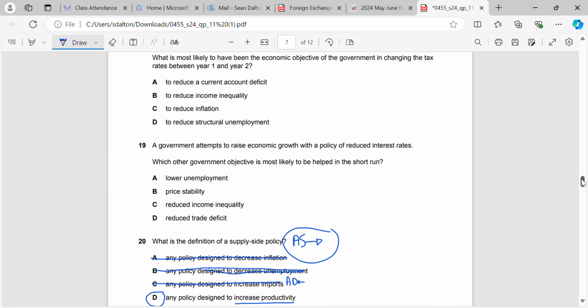Okay, 19. A government attempts to raise economic growth with a policy of reduced interest rates. So they're decreasing their interest rates. What other government objective is most likely to be helped in the short run? So first thing we need to do is identify what's happening here. So they're using expansionary monetary policy because that's reducing interest rates. So they're trying to shift AD to the right. And what we need to think about is, well, what happens when AD goes to the right?